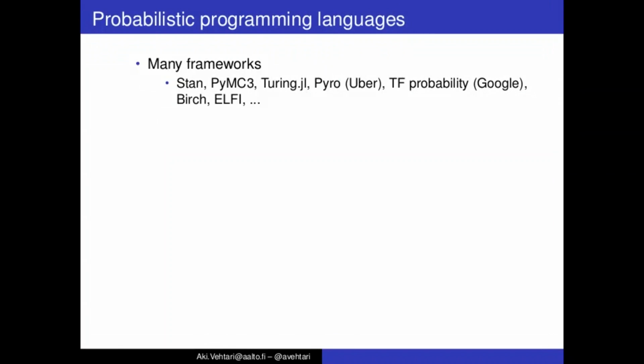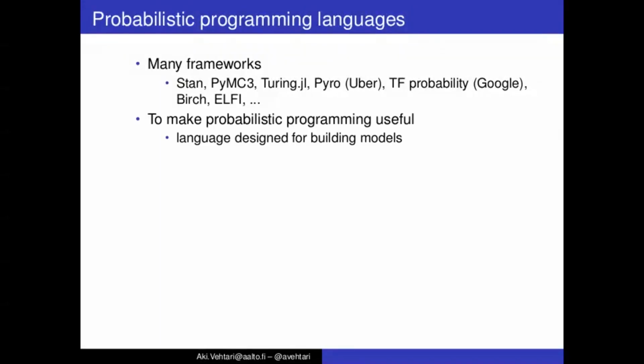There are many other probabilistic programming frameworks and languages like PyMC3, Turing.jl, Pyro by Uber, TensorFlow Probability by Google, Pyro, Edward, and so on.